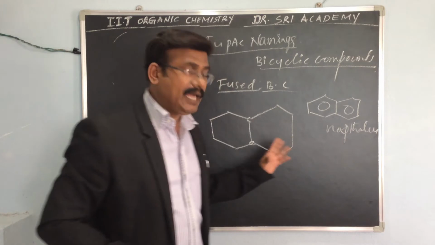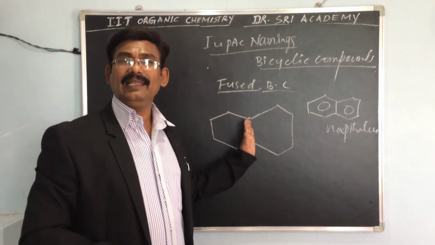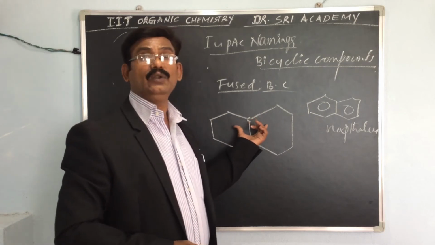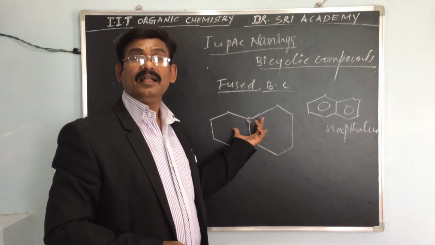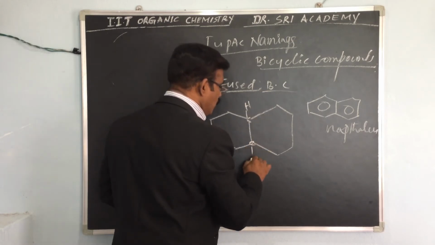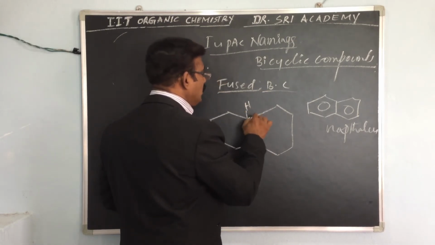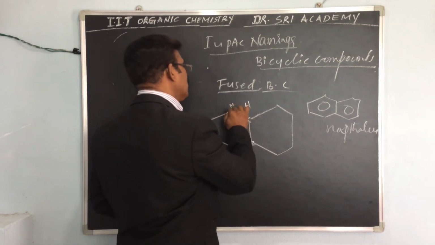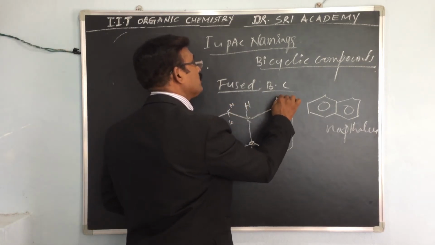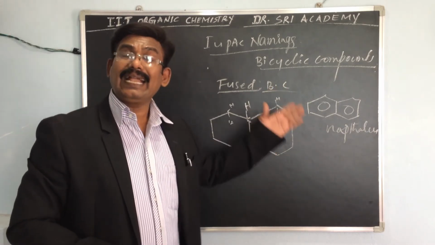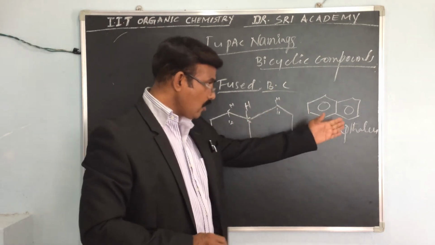Like that, here also it is the naphthalene style, but there are extra hydrogens here. This is carbon 1, 2, 3, 4, and 1, 2, 3, 4. All the remaining carbons have two hydrogens. In total there are ten extra hydrogens, so we can say decahydronaphthalene.